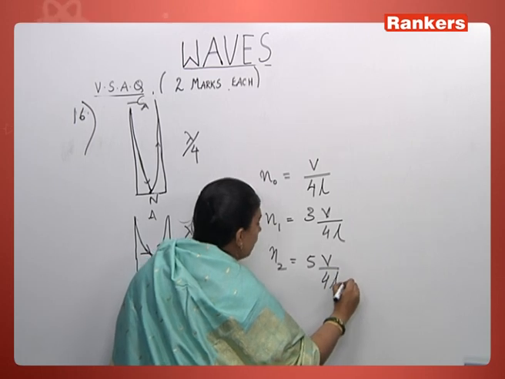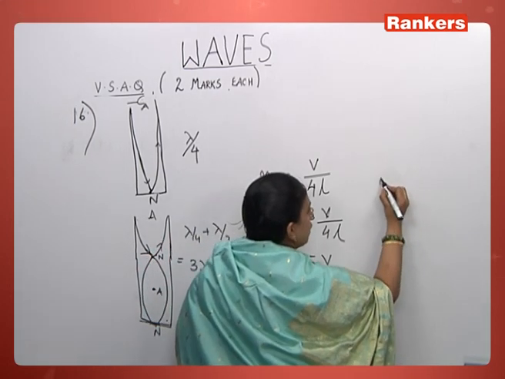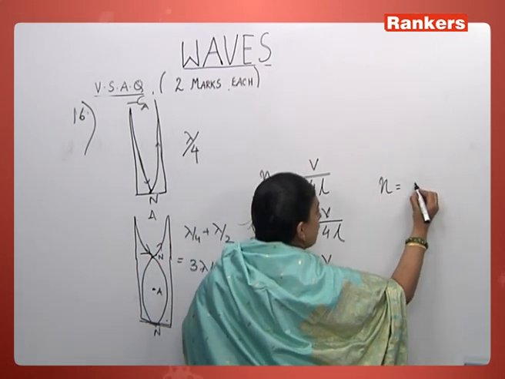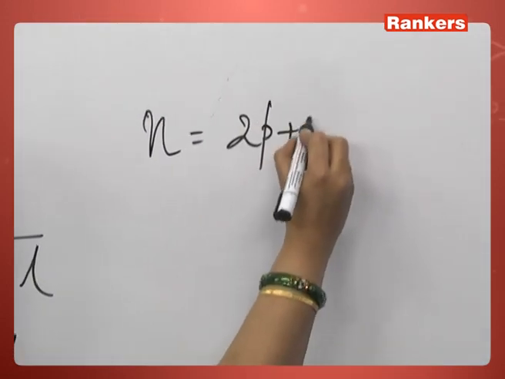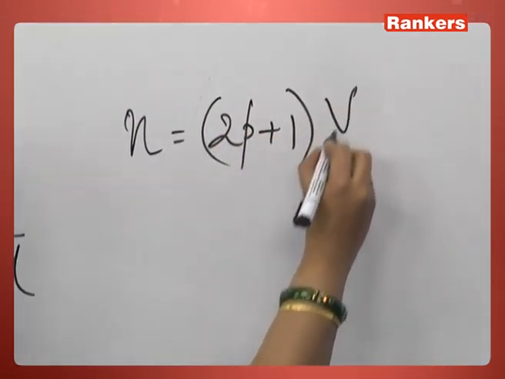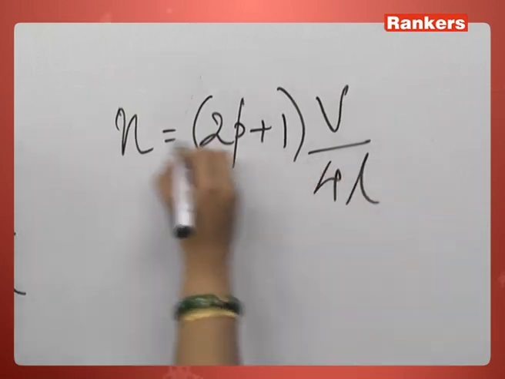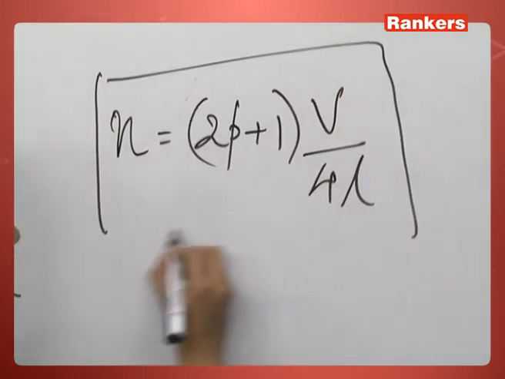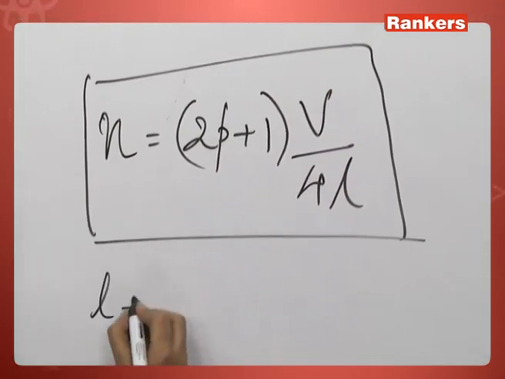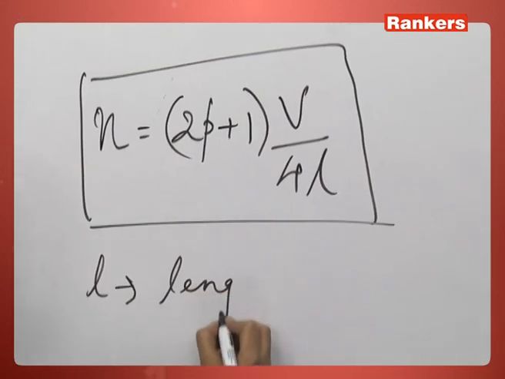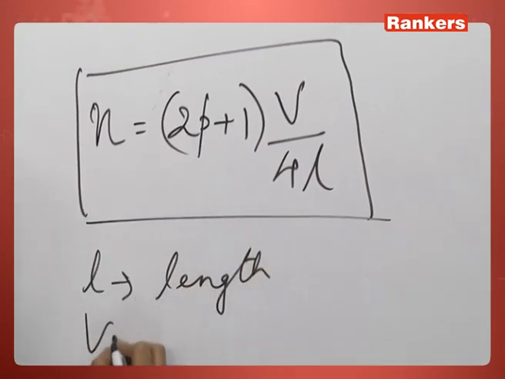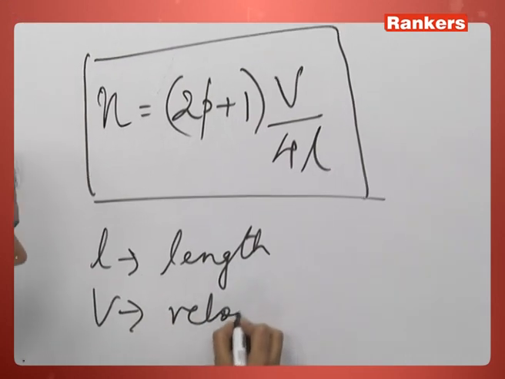In general, the frequencies of vibration will be (2P plus 1) times V by 4L, where L is the length of the vibrating air column and V is the velocity of the wave.